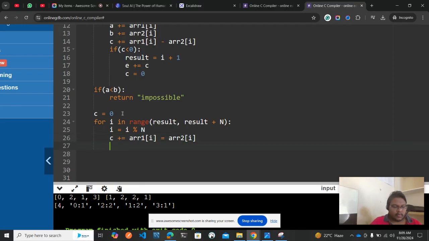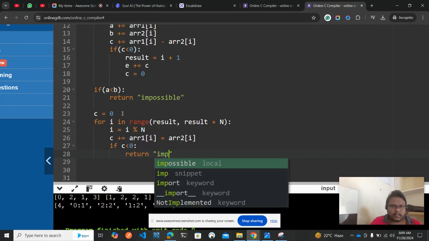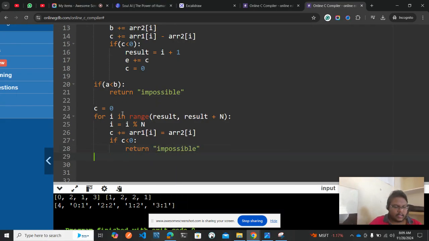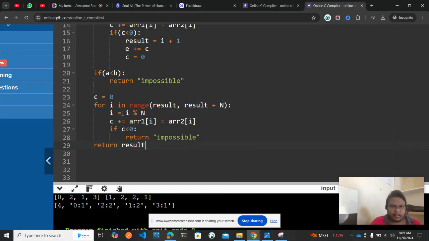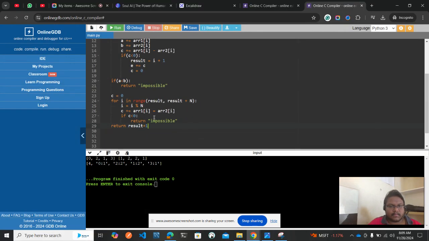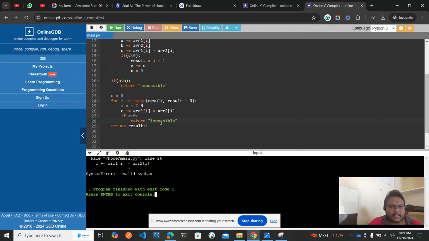All good. Now in case here also, if c is less than 0, we need to return impossible. Else return result plus 1. Okay, if I click on run, there is some error, which means it should be a minus symbol.